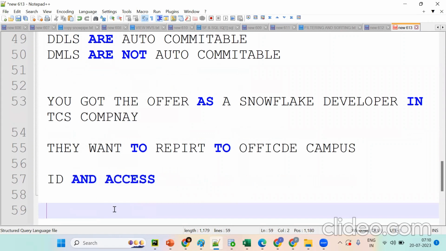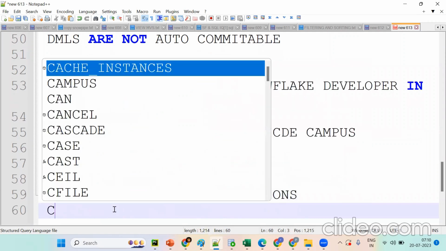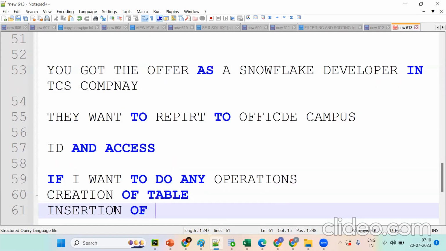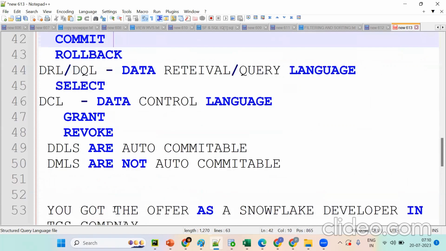In a similar fashion, if I want to do any operations, like creation of a table or insertion of data, what should we have? Permissions. Who will give them, and by using which command? We should go for grant and revoke. Data control means, if you want to perform any operation like creation or insertion, first we should have privileges, and they are given by using grant and revoke.